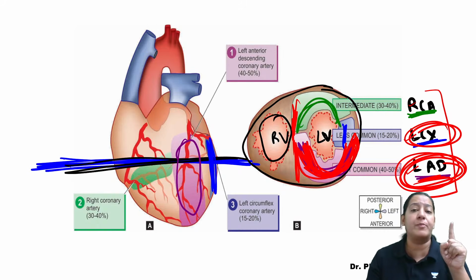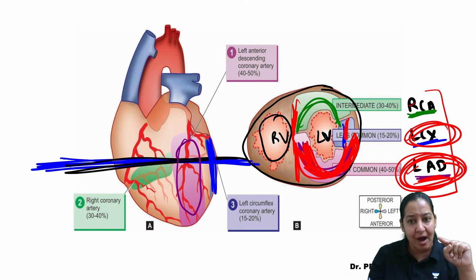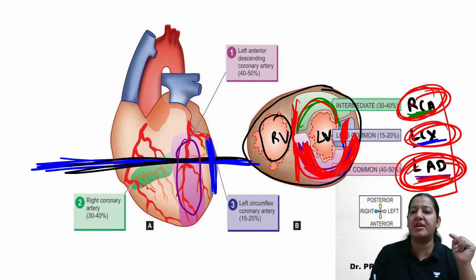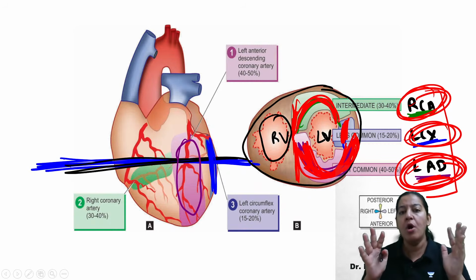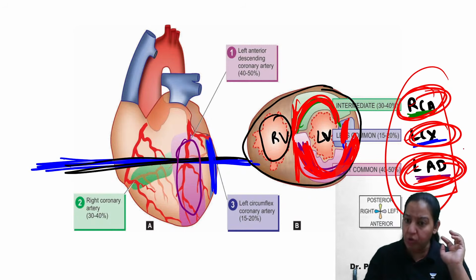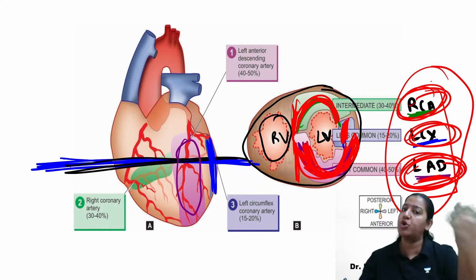If LCX is obstructed, ischemia and necrosis occur in the lateral wall. And if RCA is obstructed, ischemia, infarction and necrosis occur in the posterior wall, right? So the point is that whatever coronary is obstructed, that wall will show MI.